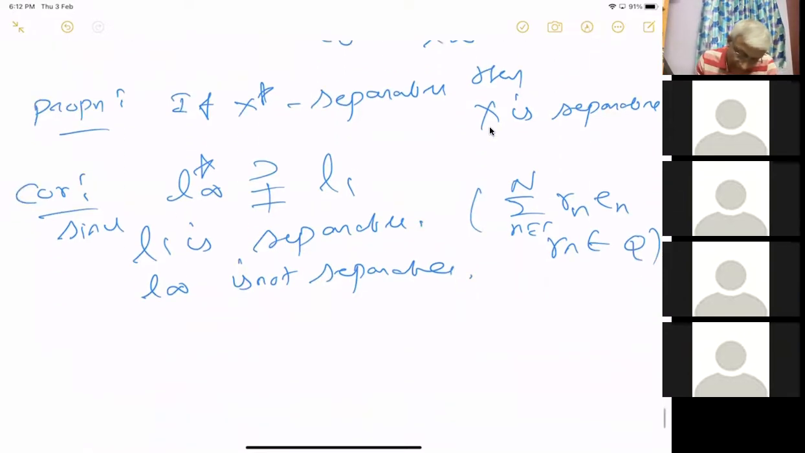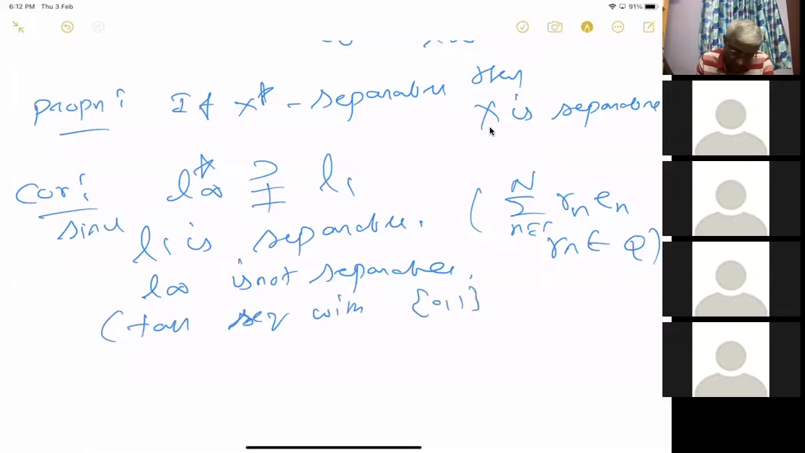Okay. So L infinity is not separable because you just take the 0, 1 sequences. Sequences of 0s and 1s, they are uncountably many, and there is a distance between them. Take sequences with elements in 0, 1. Okay. And any two different elements will have the norm between them equal to 1. Okay. So they are uncountable.